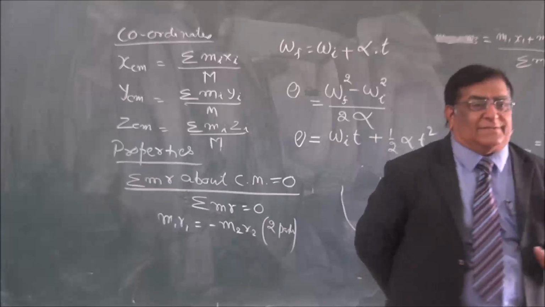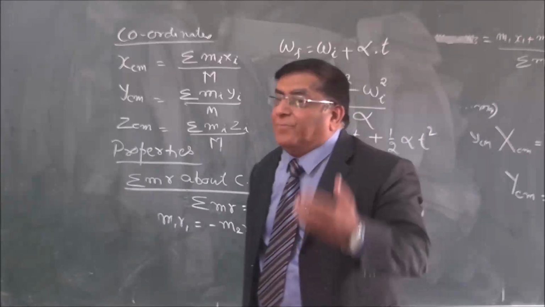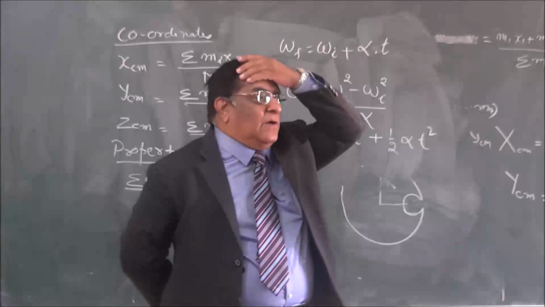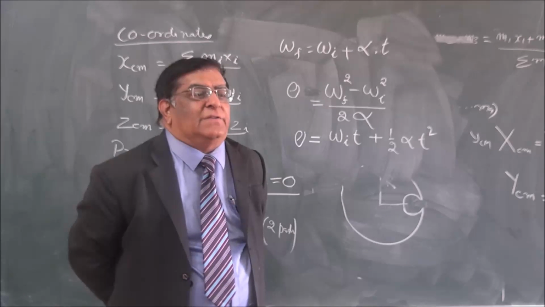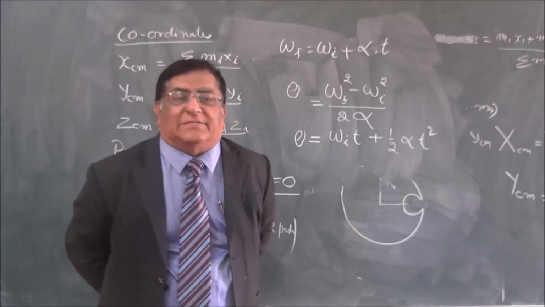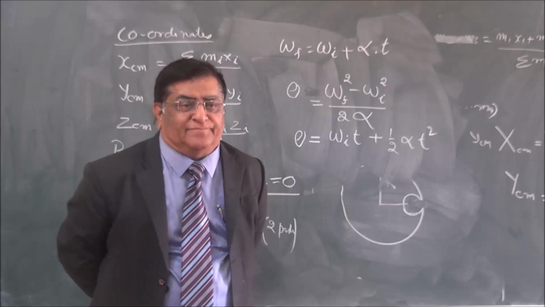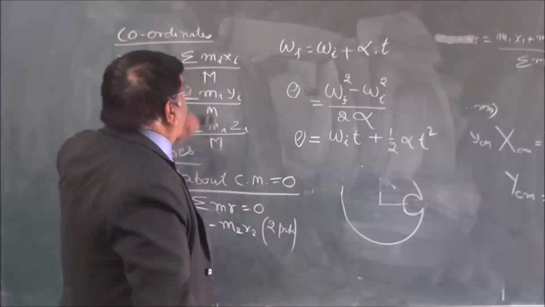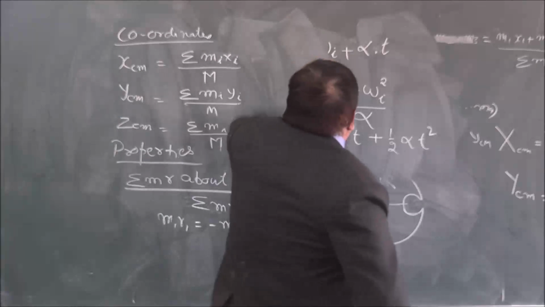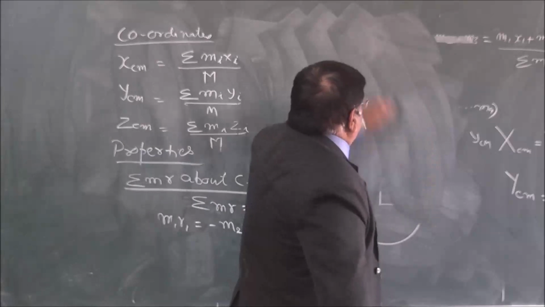How to measure? What is the symbol? Okay. How to measure it? In linear motion, this is measured by the mass of the body. In rotational motion, it is measured by mass multiplied by square of the radius of rotation.